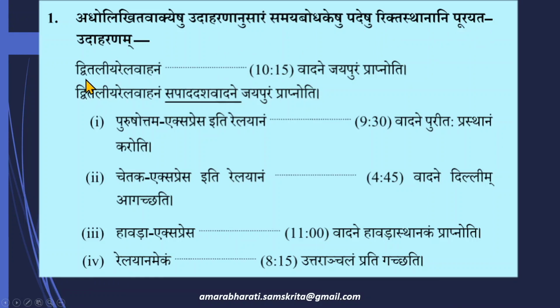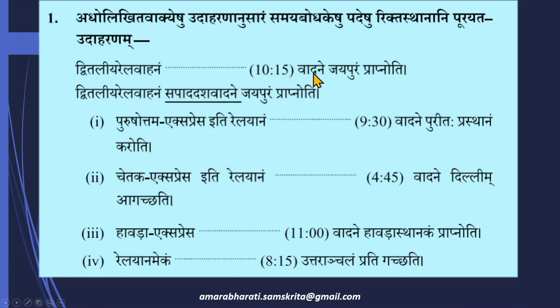Udaharanam is Dvitaliya Rela Vahanam. What is the meaning of this? This is a double-decker train having two levels. Double-decker train is Dvitaliya Rela Vahanam. In that train, 10:15 Vadane Jaipuram Prapnoti. There is a double-decker train between Delhi and Jaipur, and this is the train which they are referring to.